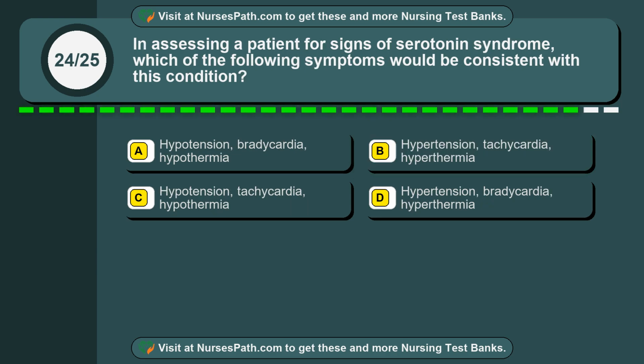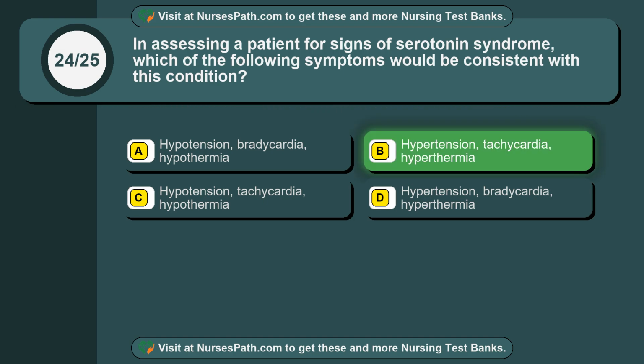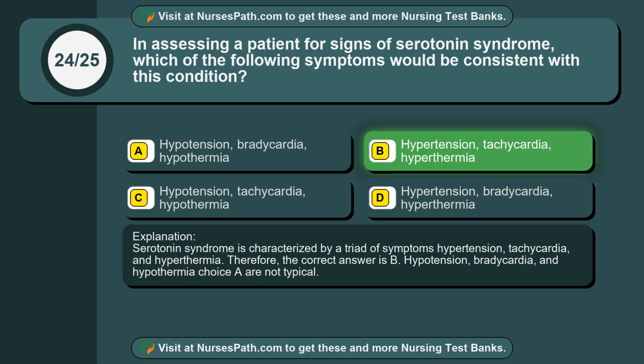Question 24. In assessing a patient for signs of serotonin syndrome, which of the following symptoms would be consistent with this condition? Option A. Hypotension, bradycardia, hypothermia. Option B. Hypertension, tachycardia, hyperthermia. Option C. Hypotension, tachycardia, hypothermia. Option D. Hypertension, bradycardia, hyperthermia. The correct answer is option B. Hypertension, tachycardia, hyperthermia. Serotonin syndrome is characterized by a triad of symptoms: hypertension, tachycardia, and hyperthermia. Therefore, the correct answer is B. Hypotension, bradycardia, and hypothermia, choice A, are not typical.